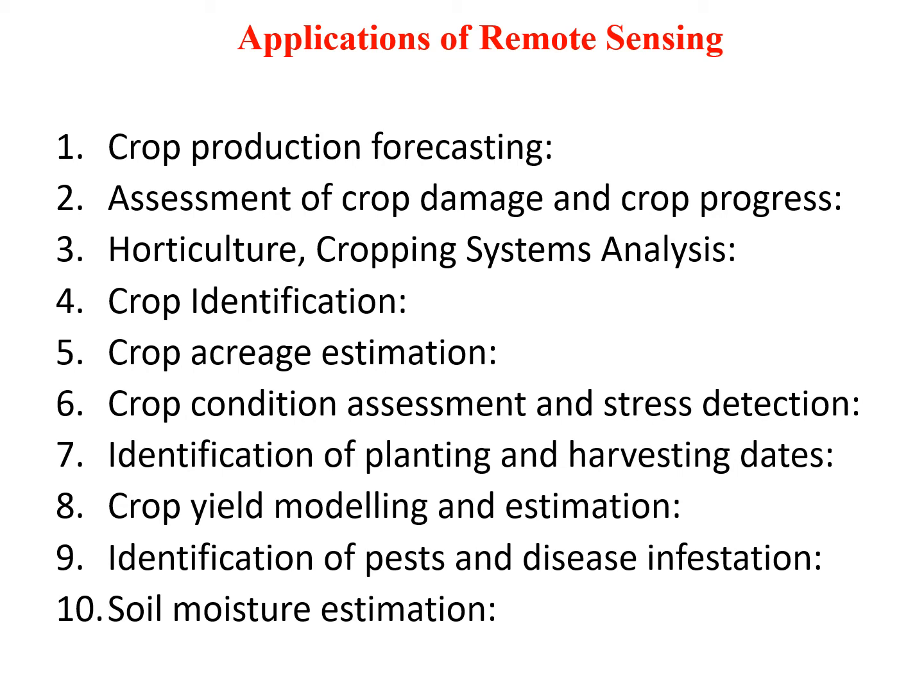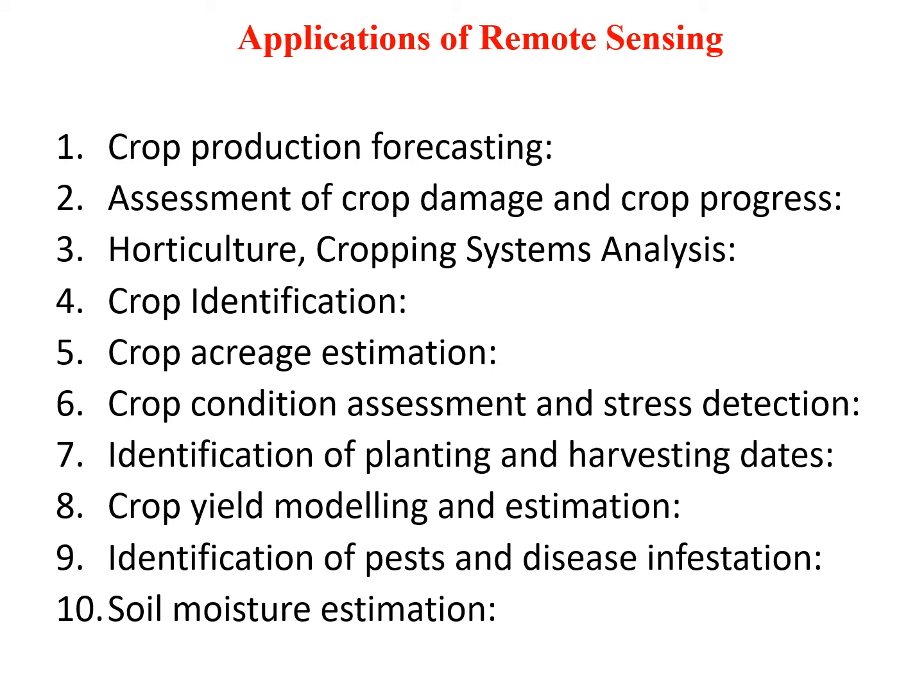Crop identification. Remote sensing has also played an important role in crop identification, especially in cases where the crop under observation is mysterious or shows some mysterious characteristics. The data from the crop is collected and taken to the labs where various aspects of the crop, including the crop culture, are studied.